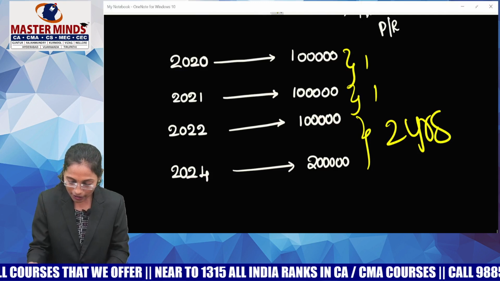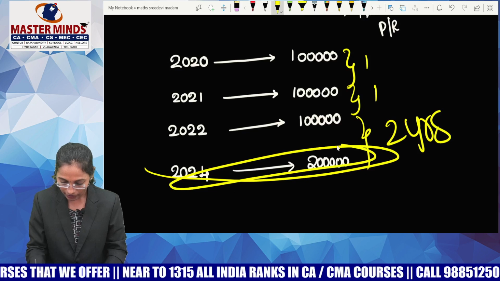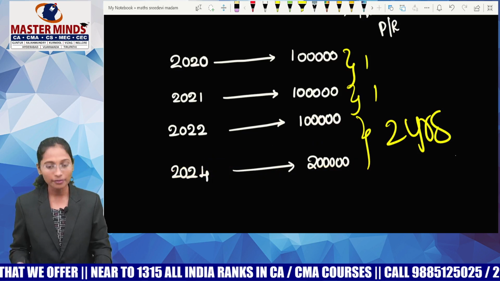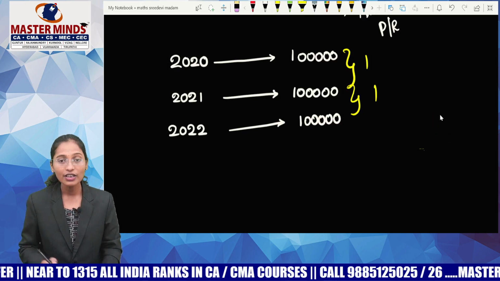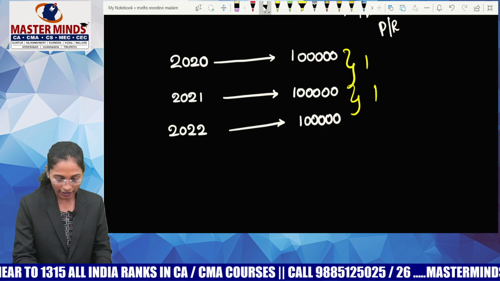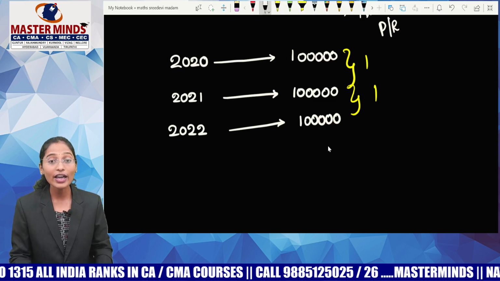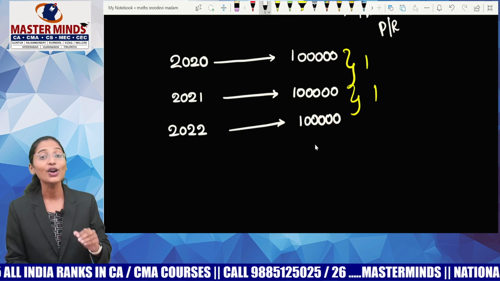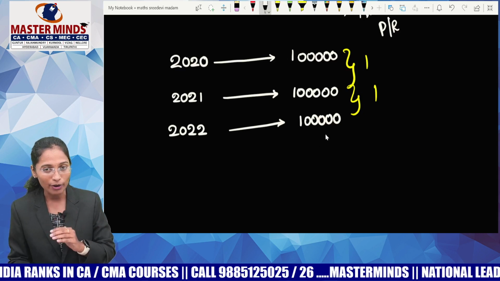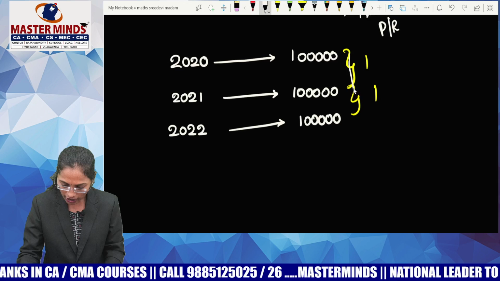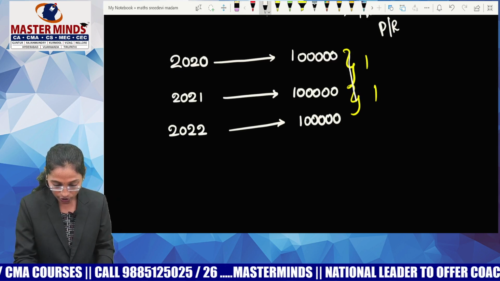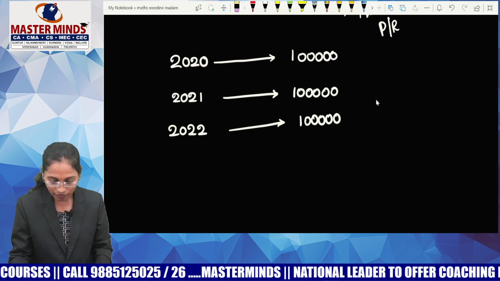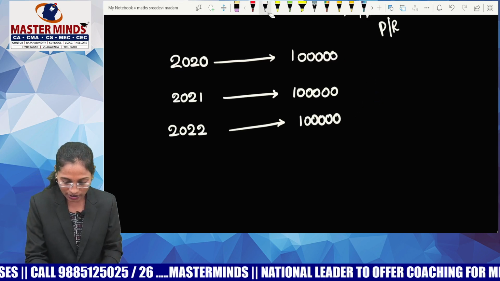Now guys, let me remove my last context. If I remove this last context, tell me guys, is it an example of an annuity? Yes, it is an example of an annuity, as the time gap is constant. Within that time gap, I'm paying a fixed amount. So it's an annuity. Madam, what happens because you deposited 2 lakhs in 2024? So what is the problem with that? Yes guys, there is a problem. I'll tell you what the problem is.